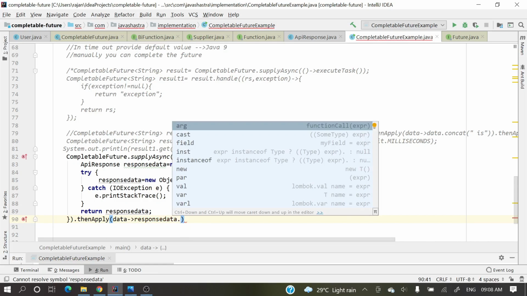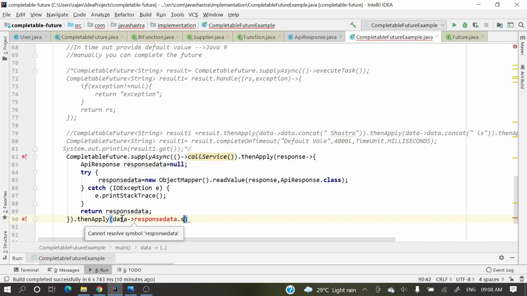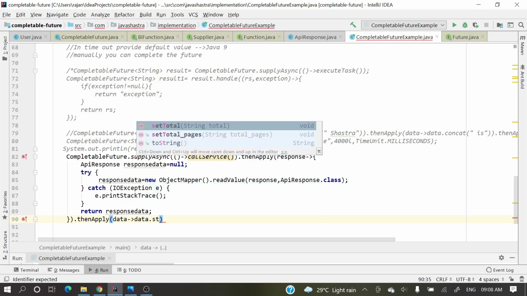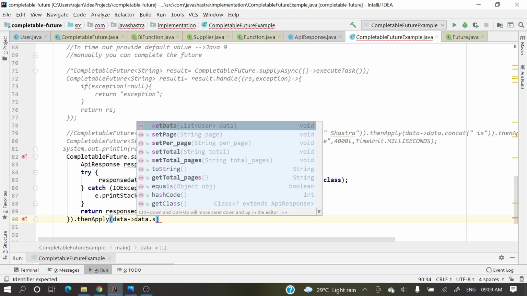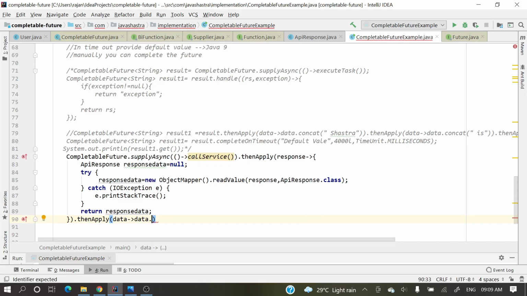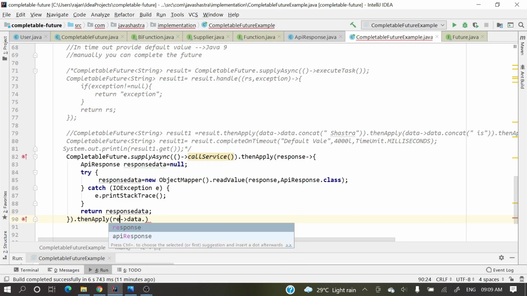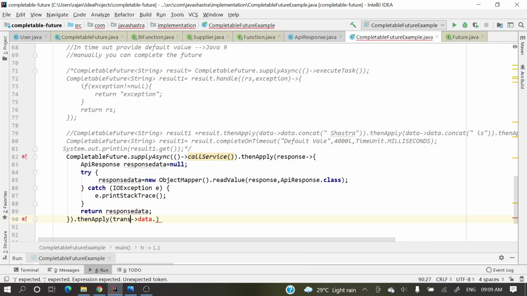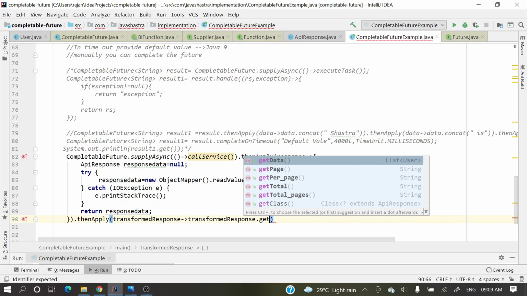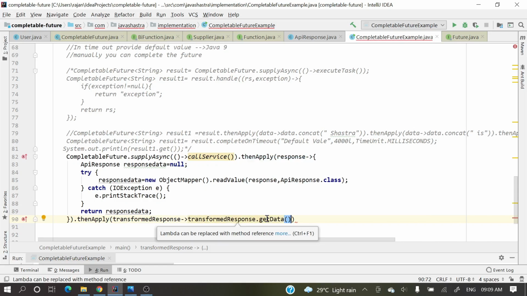Here we'll take the transformed response, transformed response dot getData, and it will return a list.